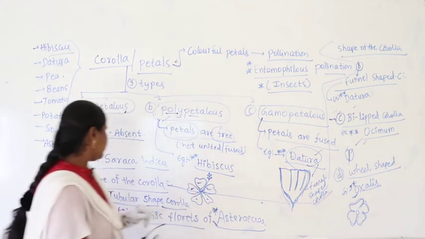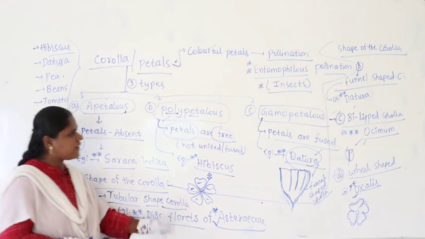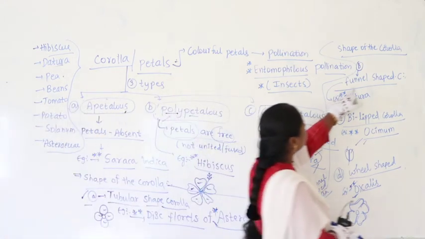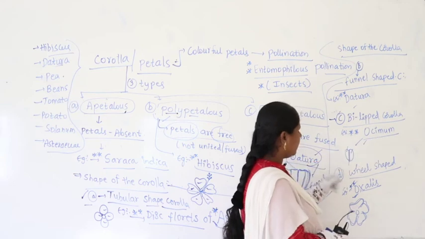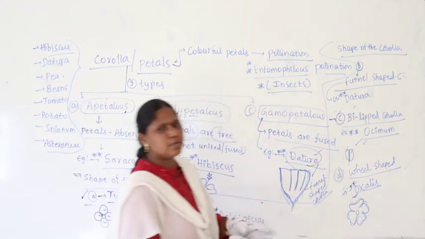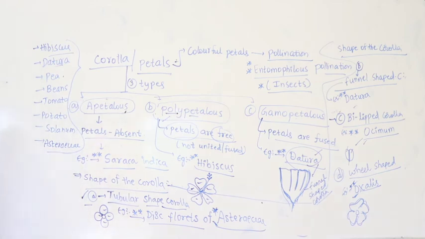Right. Apart from this, we are taking different shapes like tubular. You can take example disc florets of Asteraceae. It may be funnel shaped corolla in case of Datura, a bilipped corolla in case of Ocimum, or we may be wheel shaped in some members of Oxalis. Let us continue further.